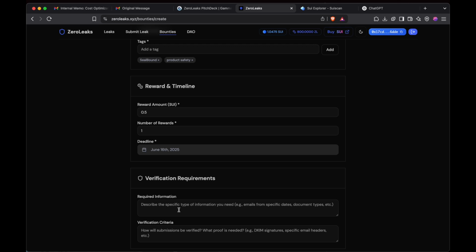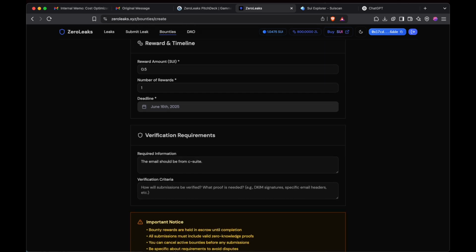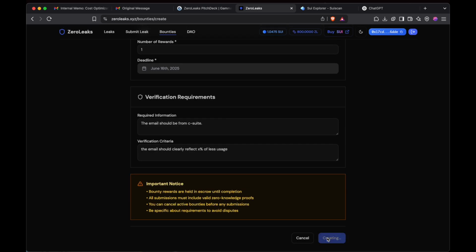The verification criteria is that the email should be from someone in the C-suite, and the email should clearly reflect some X percentage, say 30%, of less usage. So I'll create this bounty. The bounty was created successfully.